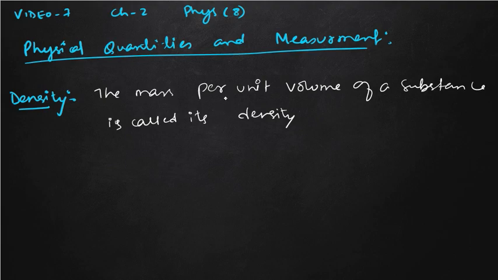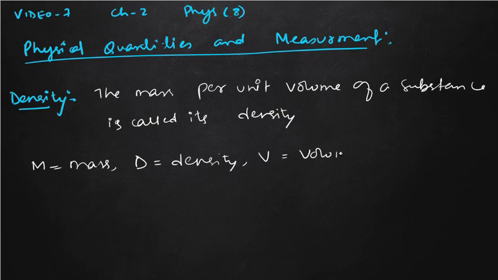Generally we will use the letter M to denote mass, capital D to denote density, and capital V to denote volume. So if we derive the formula of density, density equals mass per unit volume, that is mass by volume. So D equal to M by V.